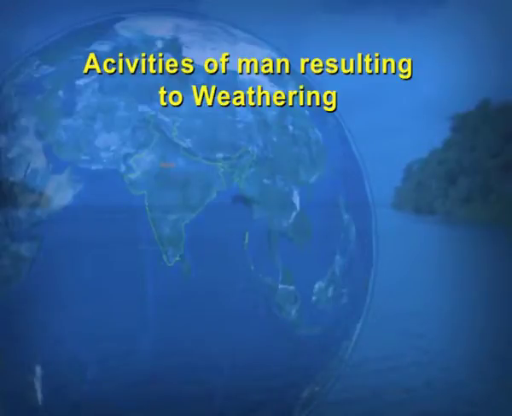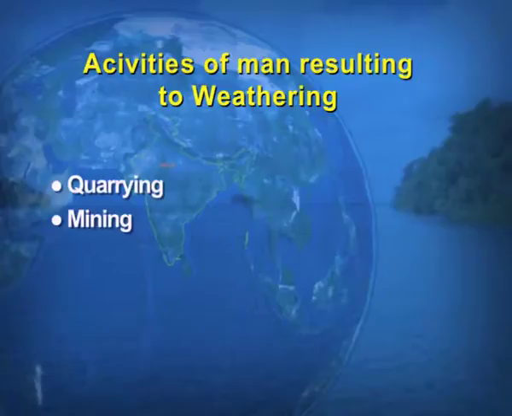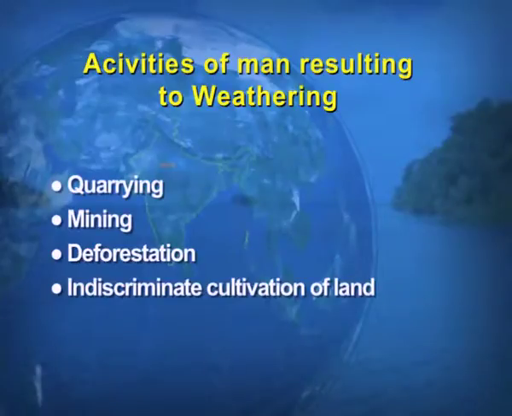Now, lastly, we take up the activities of man, which result in weathering. Man is involved in quarrying. Quarrying is the mining of the minerals. Second is, of course, mining. In other words, we take up deforestation, because man is the one who is responsible for changing the environment, because he is fully involved in deforestation for various reasons.